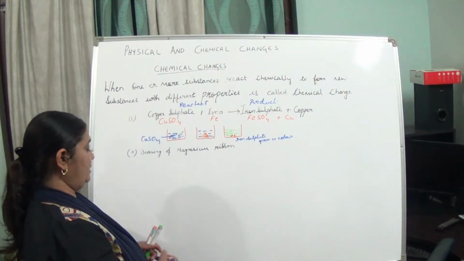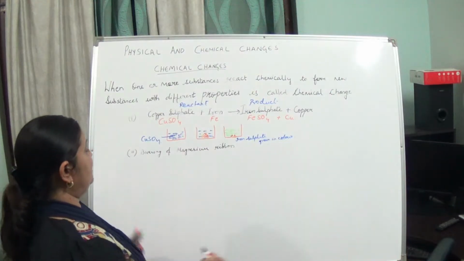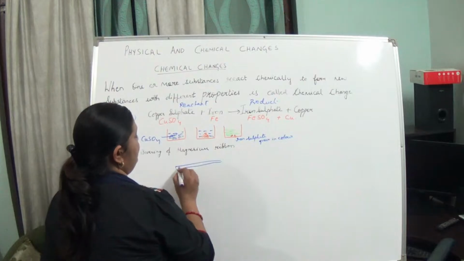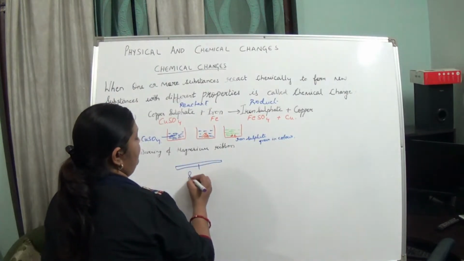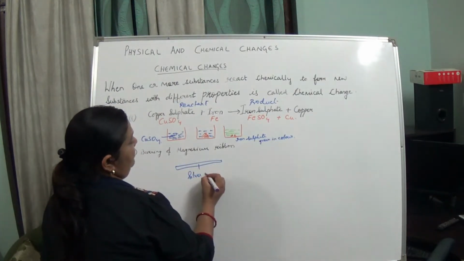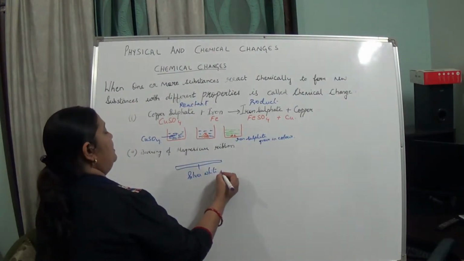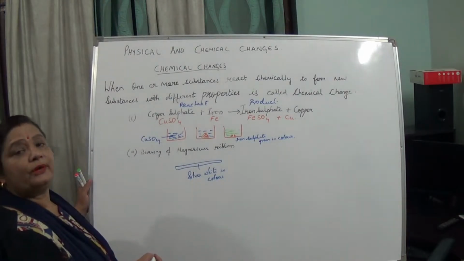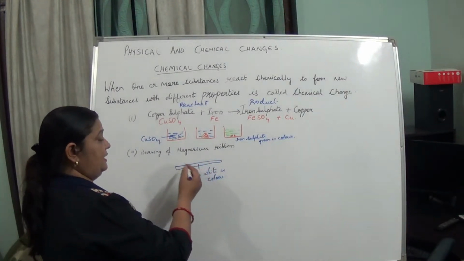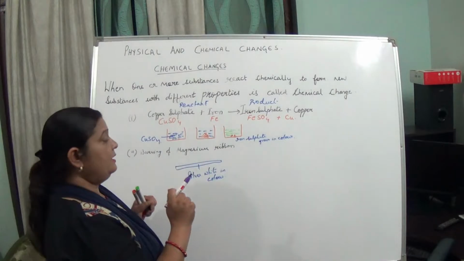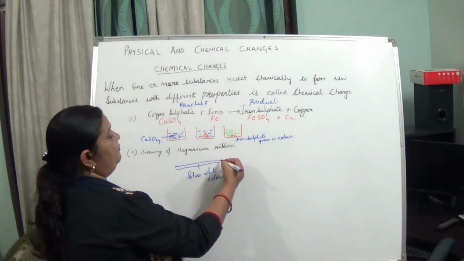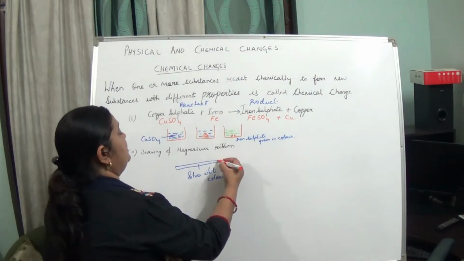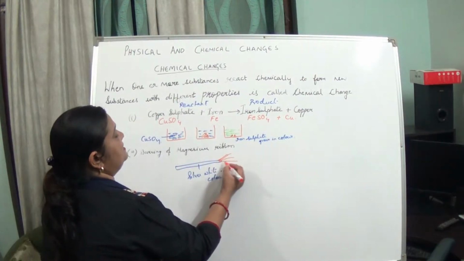Another example I have taken is the burning of magnesium ribbon. This magnesium ribbon is a thin ribbon of magnesium, which is silver white in color. Now you have to burn this. This is also a chemical change. First you rub it with sand and then you burn it. When we burn it, we get a dazzling flame. It will burn with a dazzling flame.